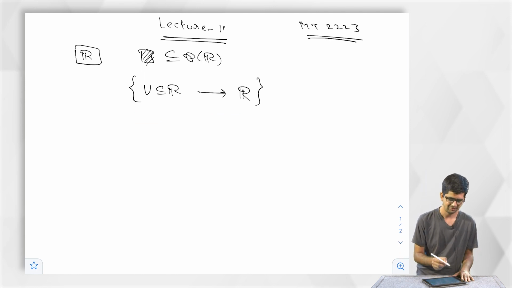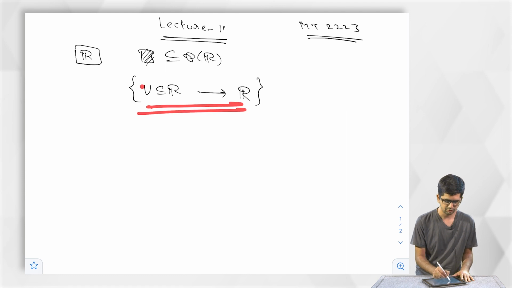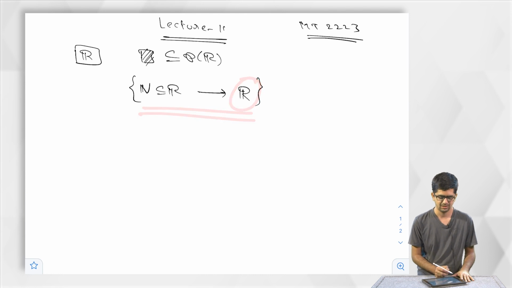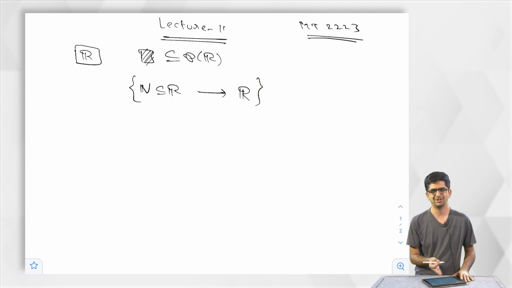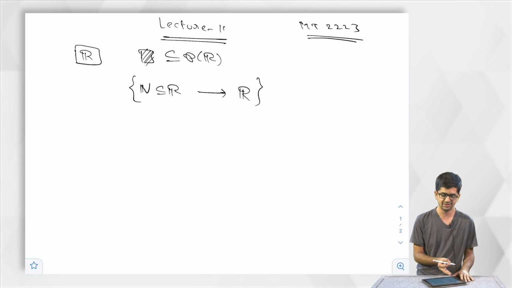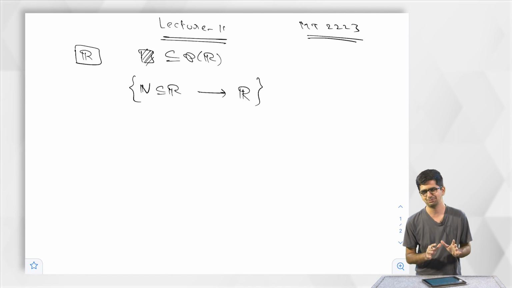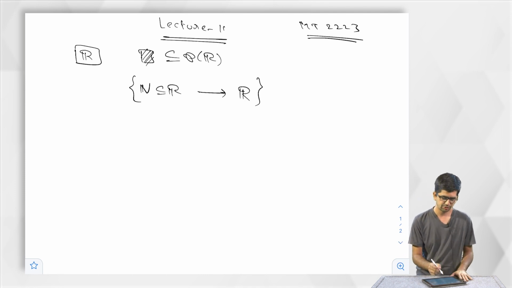Then we said, as a first step, we study functions whose domain is the set N, the set of natural numbers, and these are called sequences in R. And then we have spent many classes understanding the notion of sequence of real numbers, some examples, some results. Now, assuming we have sufficient experience with sequences of real numbers, we will now proceed to the case where the domain is not just N but any arbitrary subset of R.